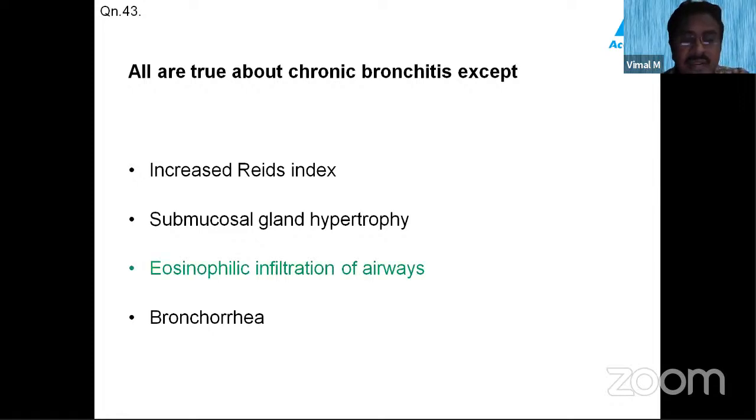And eosinophilic infiltration of the airways: it is mainly in bronchial asthma that you will get eosinophilic infiltration of the airways, and not in chronic bronchitis. Yes, eosinophilic infiltration of the airways is seen in bronchial asthma.